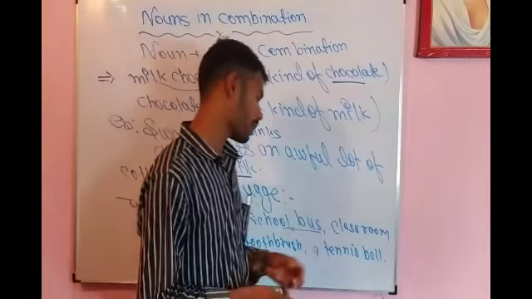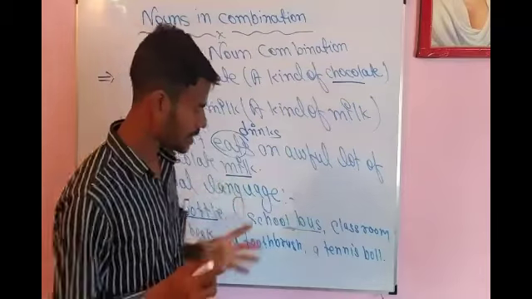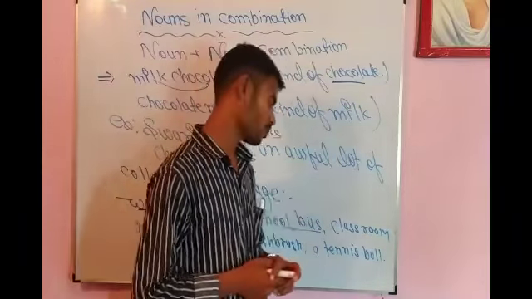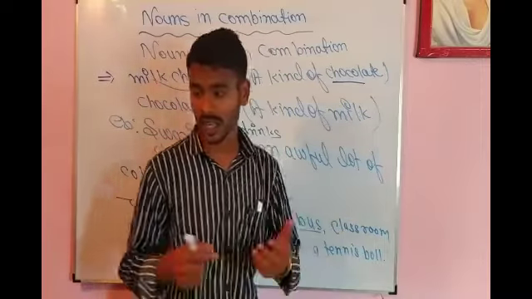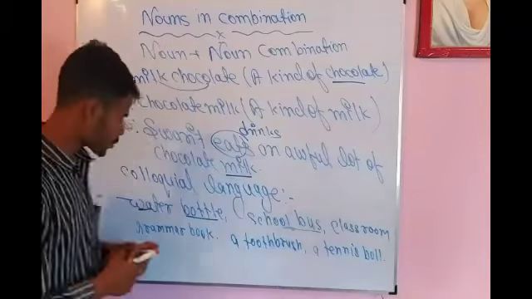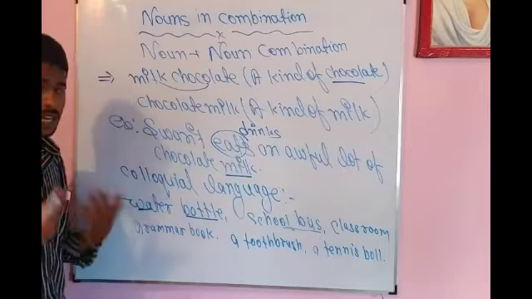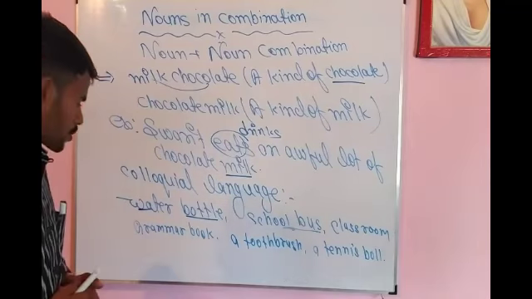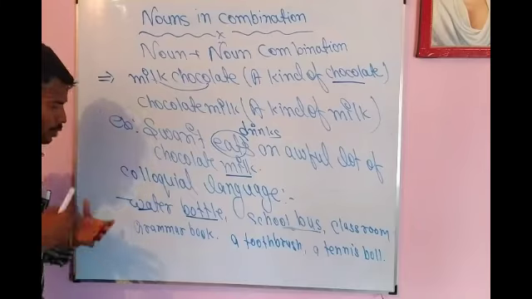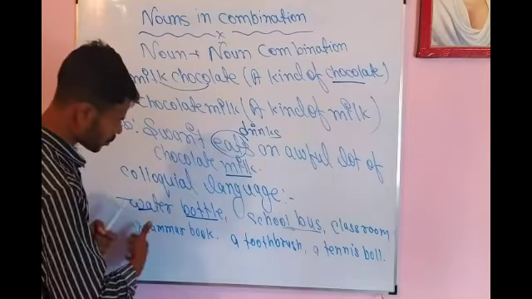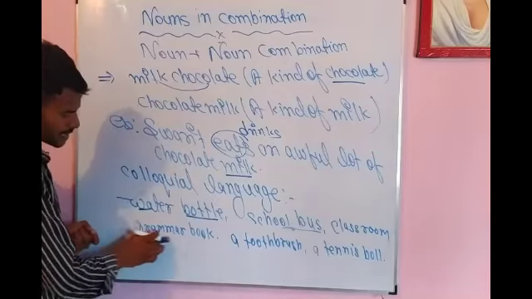We have classroom. Room is also a noun and class is also a noun. We have combined class plus room is equal to classroom. So what kind of room? Not sleeping room or dining room. We have a classroom where children are taught by the teachers. Next we have grammar book. What kind of book do we want to take? The book which is based on grammar, whether the book is composed in Hindi grammar or English grammar or any other grammar maybe. But I want to take a grammar book. Grammar is also a noun, book is also a noun. So the first noun, grammar, is describing the second noun, that is book.